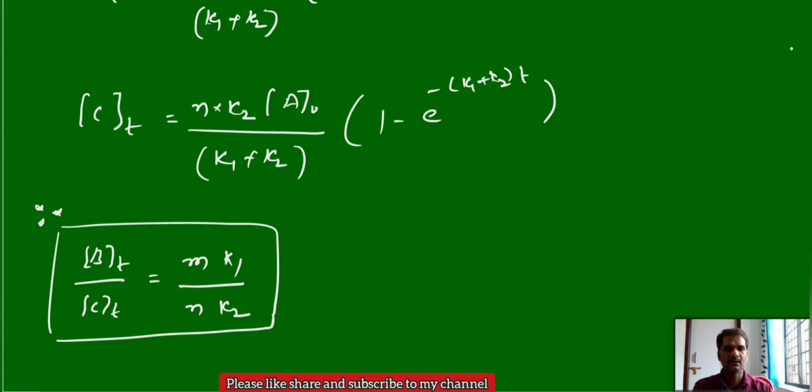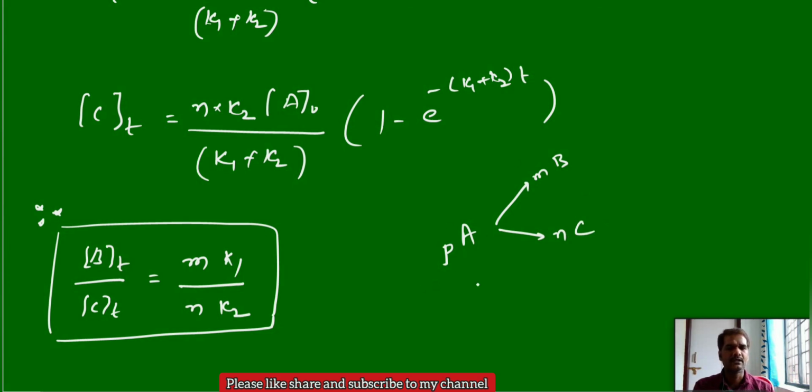So if they give the stoichiometric coefficient like that. For example, if they give a stoichiometric coefficient with respect to A also, for example, P moles of A giving M moles of B and N moles of C. In this case, what we have to do? Nothing.